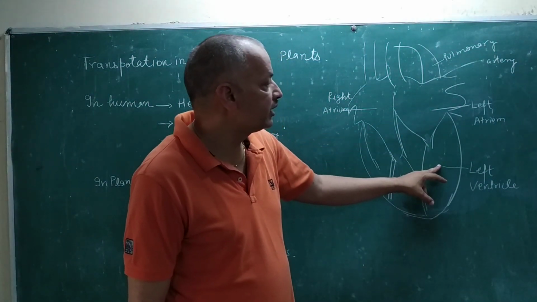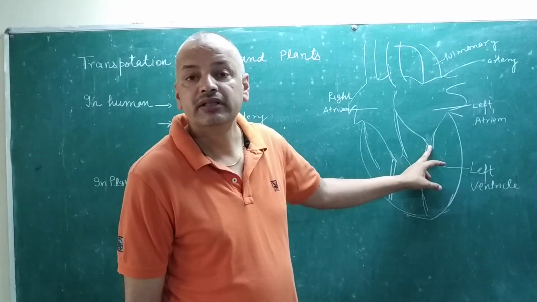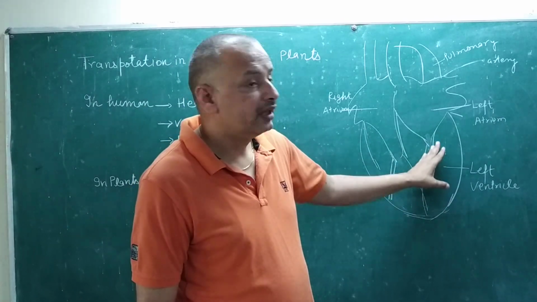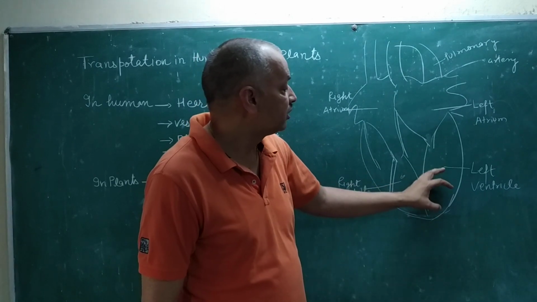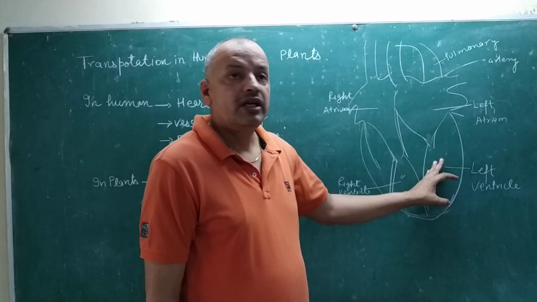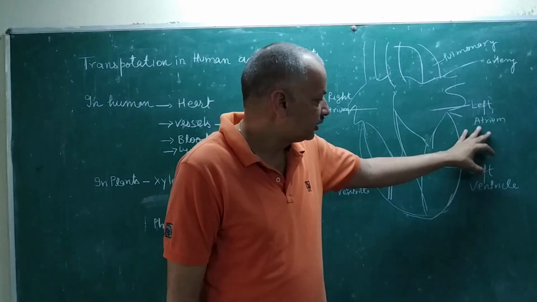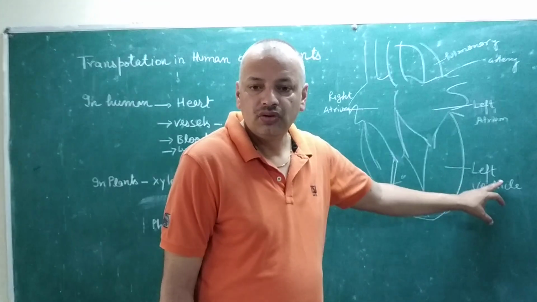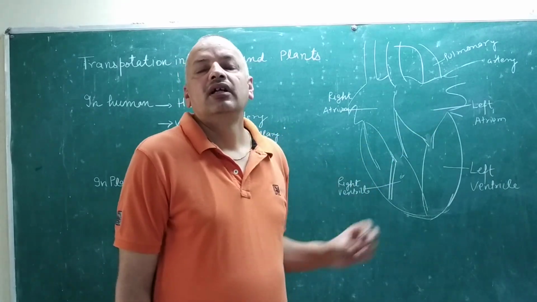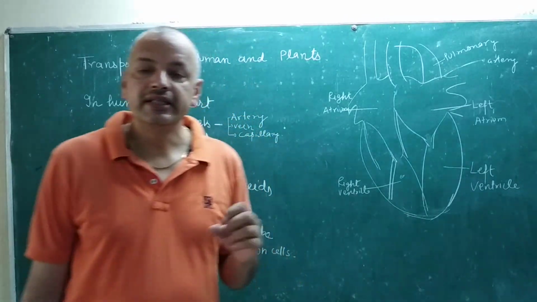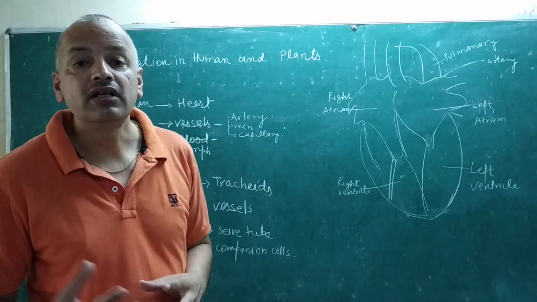Between the left ventricle and left atrium there is a valve, and that valve checks the backward movement of blood. When the left ventricle contracts, it transfers the whole blood into the one largest artery that carries blood to the whole body. So relaxation and contraction lead to receiving and releasing blood from the concerned organs.